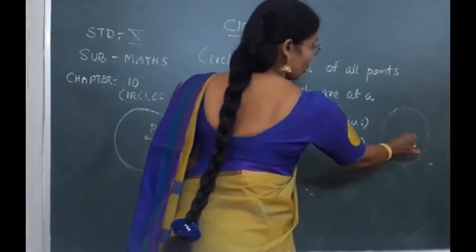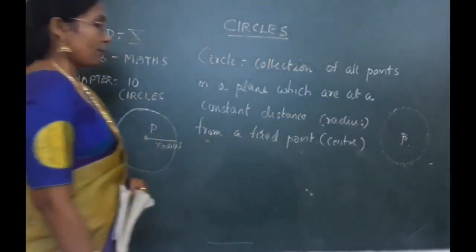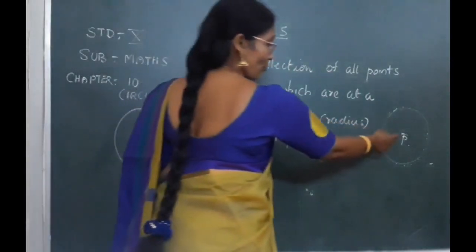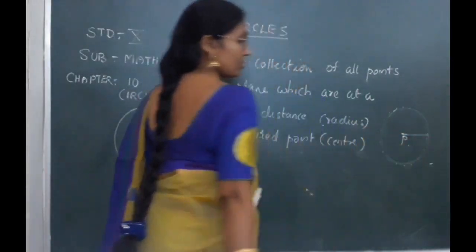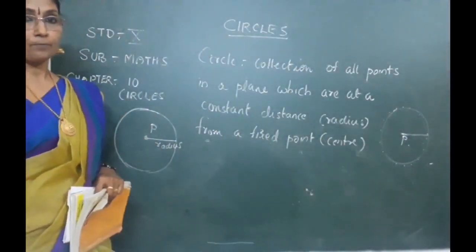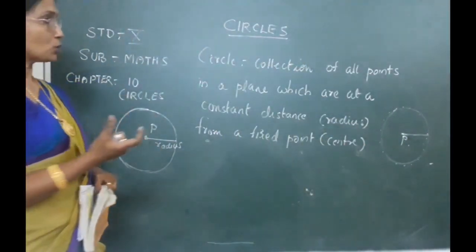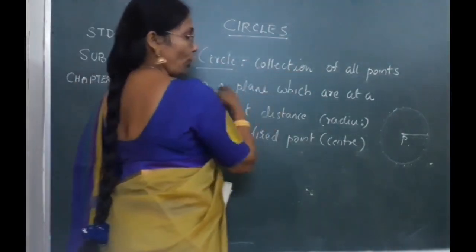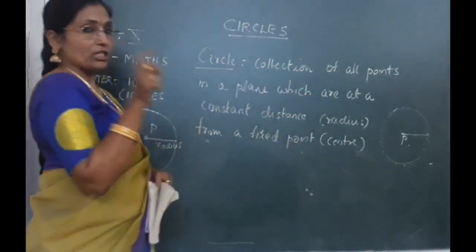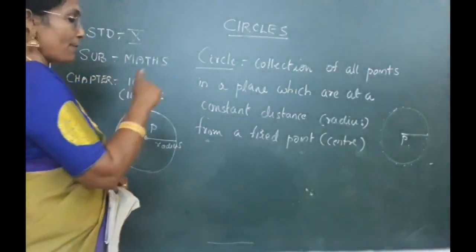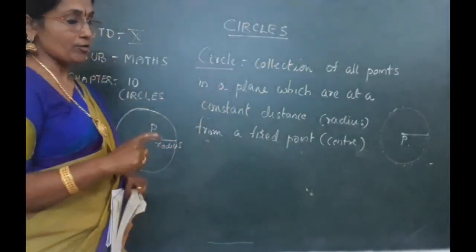Clear for you? So this fixed point is known by the name center of the circle, and this constant distance will be called the radius of the circle. I think you have already understood this in the previous class also. Circle means a collection of all points in a plane which are at a constant distance, that is called the radius, from a fixed point, that is the center.